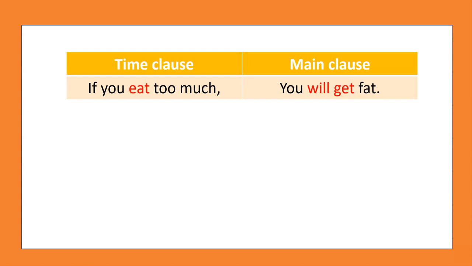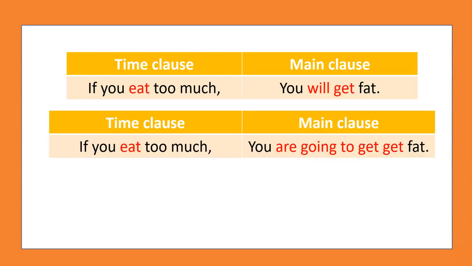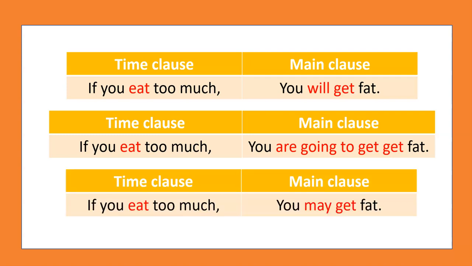For example, instead of saying if you eat too much, you will get fat, you could also say, if you eat too much, you are going to get fat. Or you could say, if you eat too much, you may get fat. The difference here is in the degree of possibility in the future. While will or going to indicates a higher degree of probability, may indicates a lesser degree of probability.